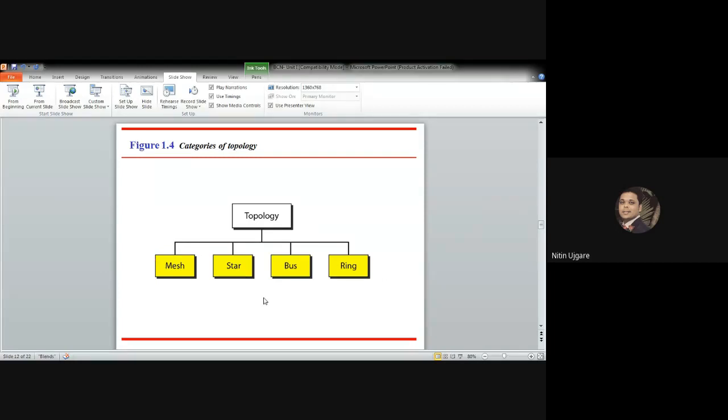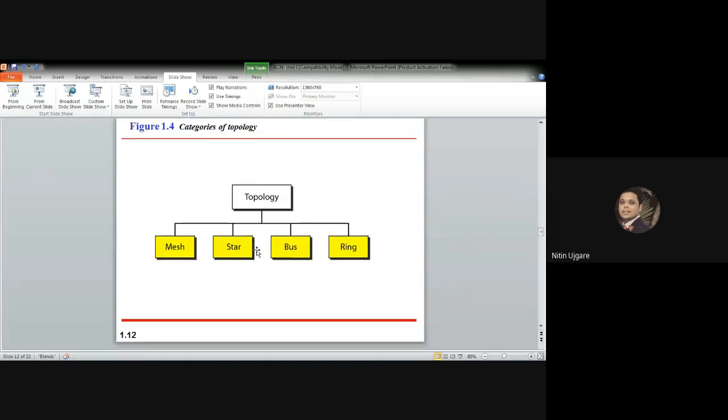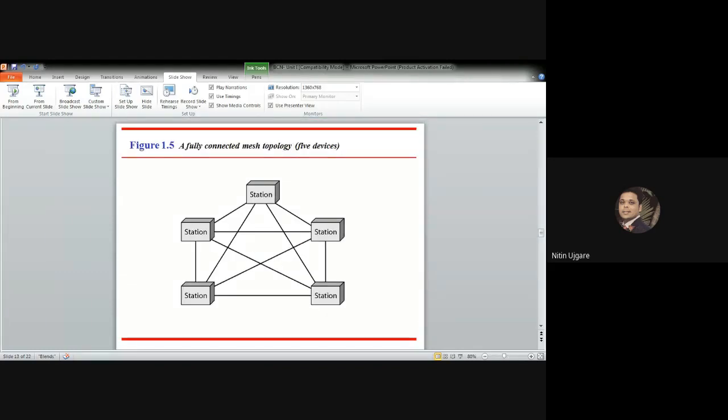Remember, this is the most likely question asked in interviews if you are facing network-related jobs, and this is the most frequently asked question in the GATE exams also as a part of MCQ. Remember, it is really important to learn this topic, because this is basically the fundamental for all the further topics in networking. Okay, so let us start with the first network topology, that is the mesh topology.